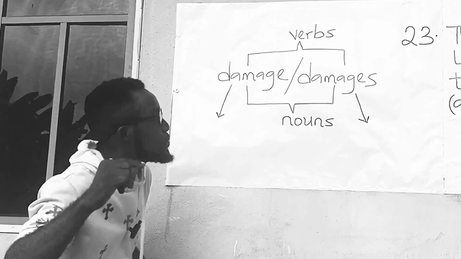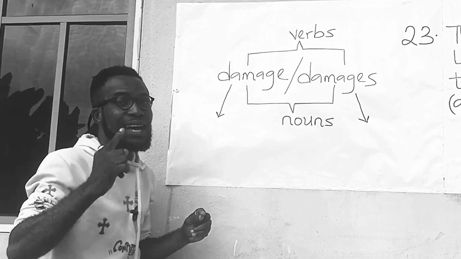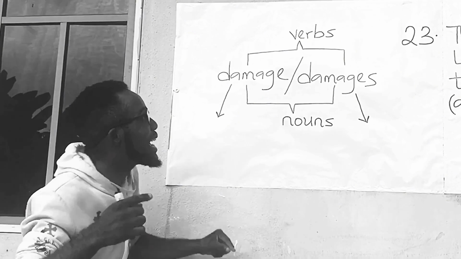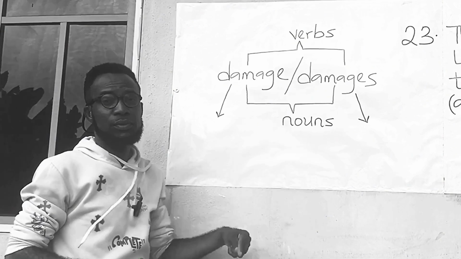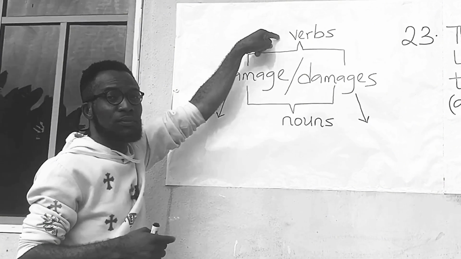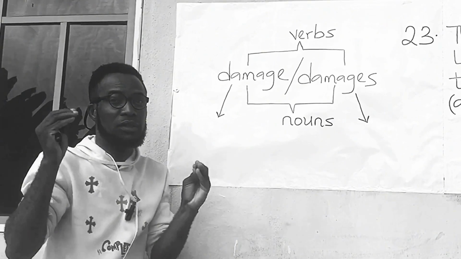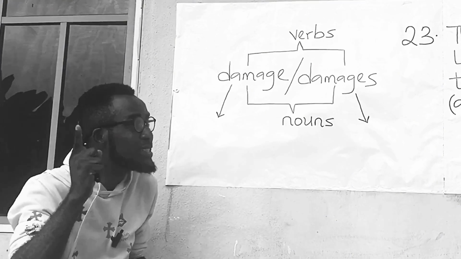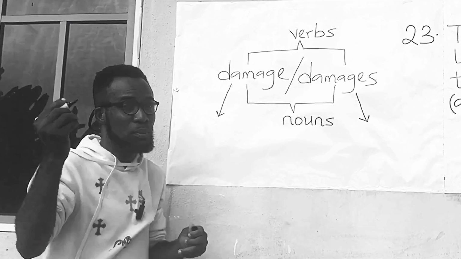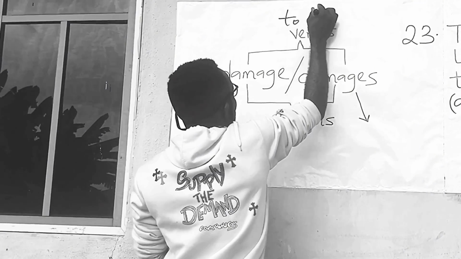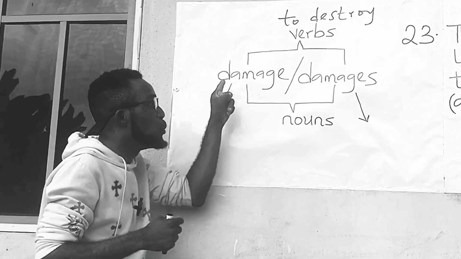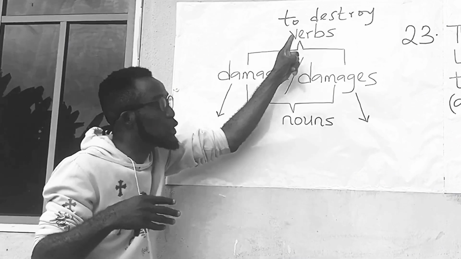The truth is, damage and damages can exist as verbs and as nouns. If damage and damages exist as verbs, they have the same meaning. As verbs, damage and damages mean to destroy. That is what both of them mean if they exist as verbs.